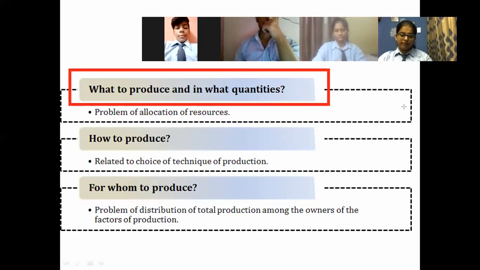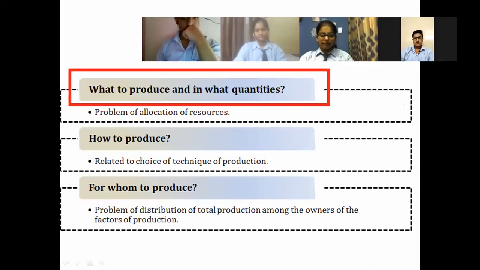We can go for producing consumer goods, producer goods, or defense goods. So the question arises, which product should be produced by me as a producer? What should I produce, and also in what quantity?